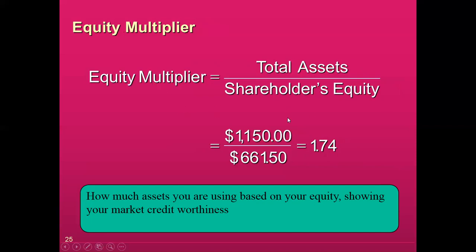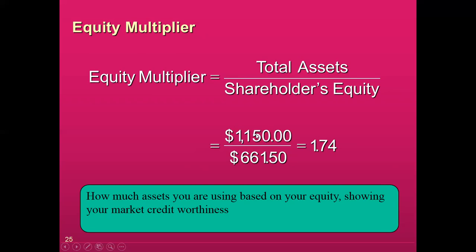Equity multiplier is a reverse of debt equity. This is actually showing how much total assets you have based on the stockholder equity. It's a very interesting point. If stockholder equity is taken as owner's investment, if the owner is making investment of 661, then how does a business have assets of 1150? Naturally, there should be some loan on the business. So the difference of these two is showing debt position.